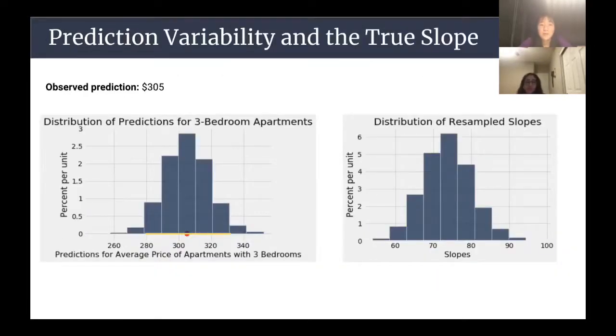To account for the variability of our prediction, we found the 95% confidence interval for our model's prediction of price average for a 3-bedroom apartment. Using Bootstrap, we generated the empirical distribution of predictions which contained our observed prediction. We therefore conclude the predicted price average for a 3-bedroom apartment will be approximately $305, even if we draw a different sample from the population. Similarly, we computed the 95% confidence interval for the slope of the true line, which did not contain 0. Hence, we conclude that there is a linear relationship between the two variables.